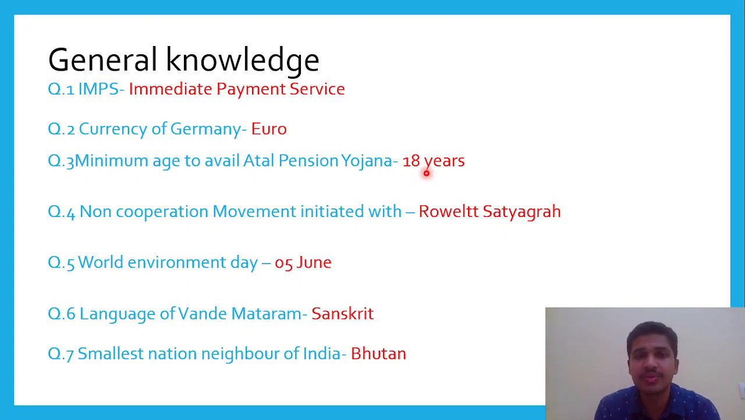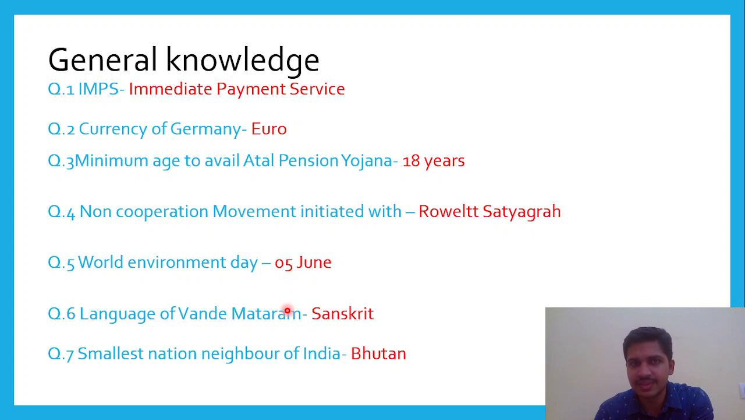The next question was regarding history. The non-cooperation movement initiated with. So they are asking in the sense of which event inaugurated it. The options were Jallianwala Bagh massacre, Bardoli Satyagraha, Dandi March and Chauri Chaura incident. It was inaugurated by Bardoli Satyagraha. The next question was regarding dates. The World Environment Day is celebrated on 5th of June.